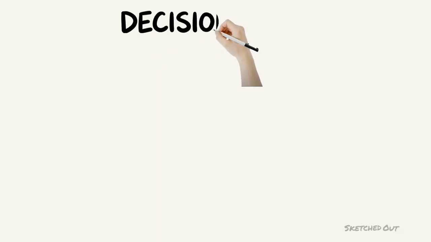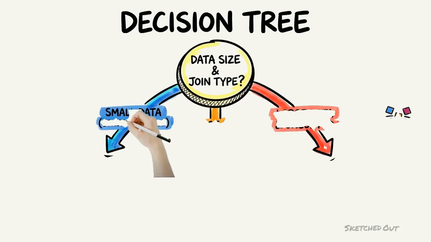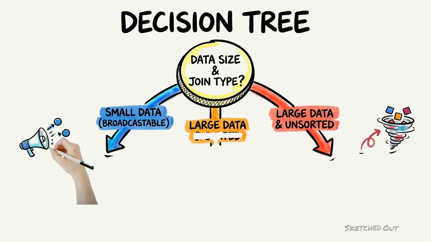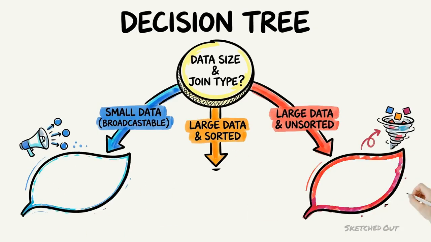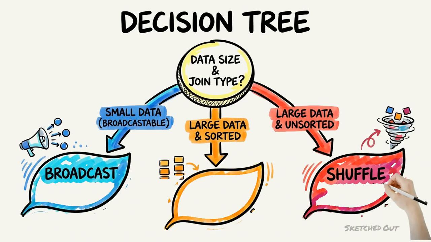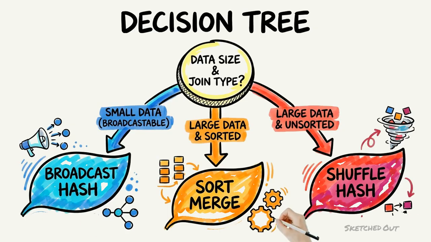So, pause the video and run through the decision tree yourself because this is worth internalizing. If one side fits below the broadcast threshold, Spark will choose broadcast hash join, and the big table never moves. If neither side fits, Spark defaults to sort merge. Shuffle hash join appears when Spark has confidence the smaller shuffled side fits in executor memory and sorting can be avoided. A decision tree with 3 leaves labeled broadcast hash, sort merge, and shuffle hash with the conditions branching to each.